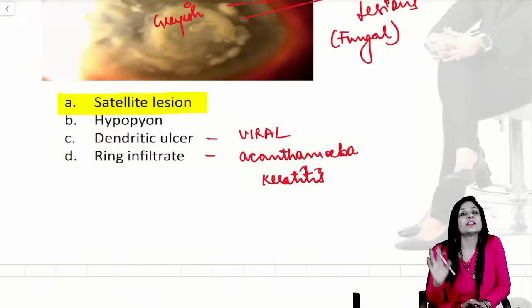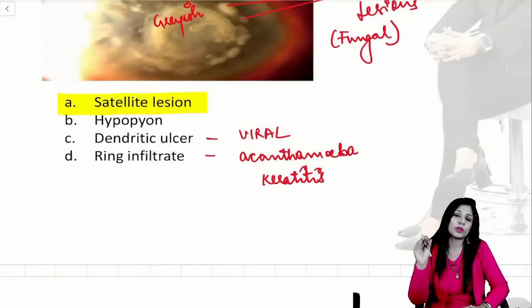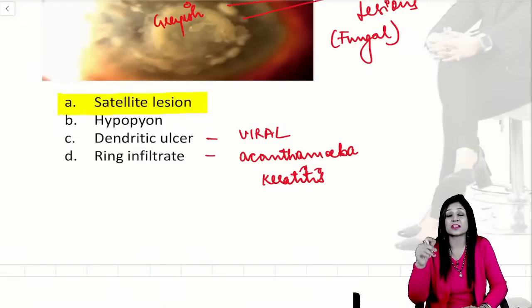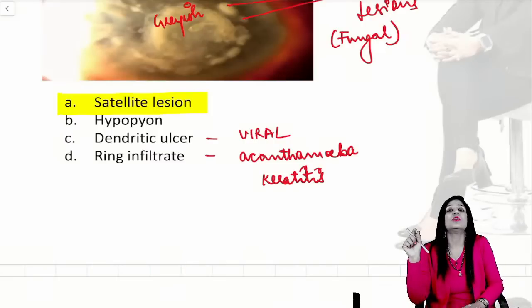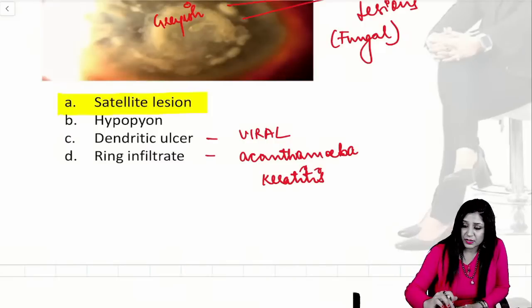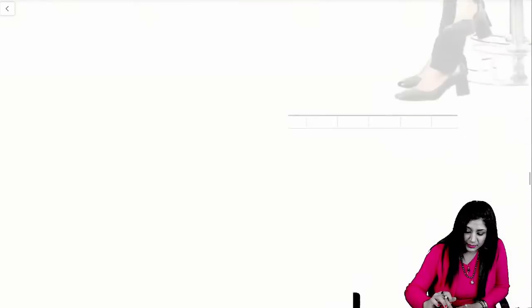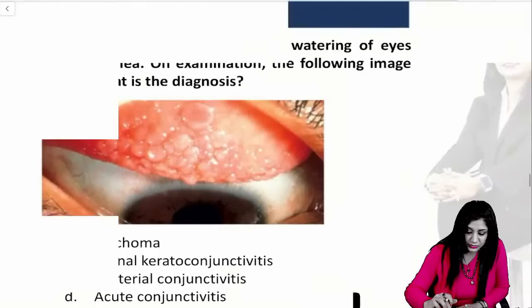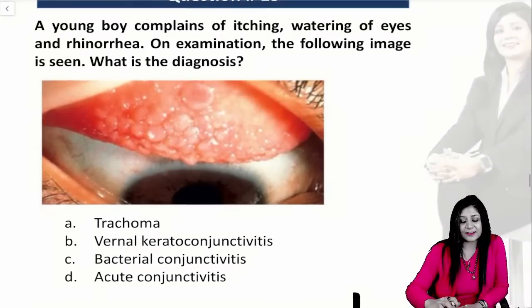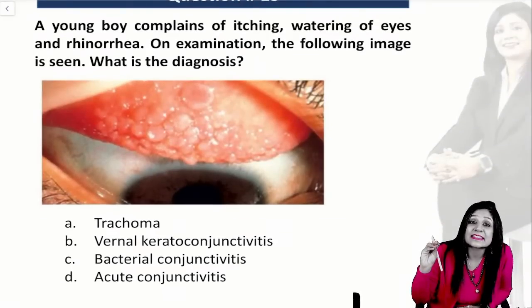Therefore, your answer is option A. So I have told you how to identify fungal keratitis, what the evidences are, and how to answer the question. Okay, right. Now, coming to the next one,